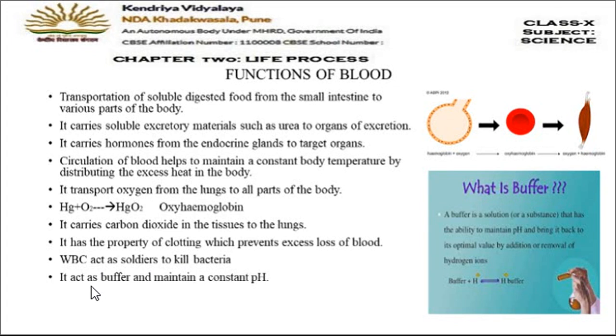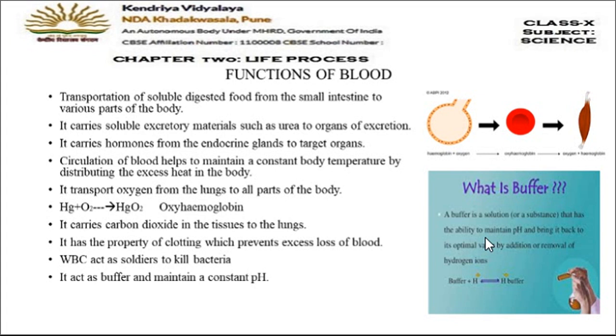Then it acts as a buffer and maintains a constant pH. Now let us see what is a buffer. Buffers are those solutions which help to maintain the pH level of the solution. So blood is also acting as a buffer. Blood always maintains a normal pH level of the body. And how does it do so?